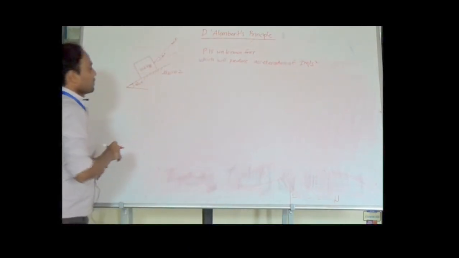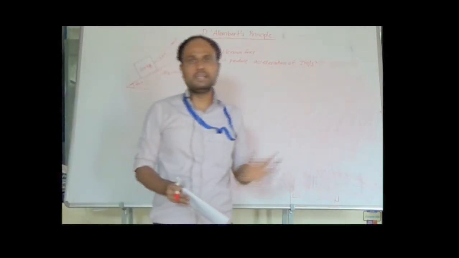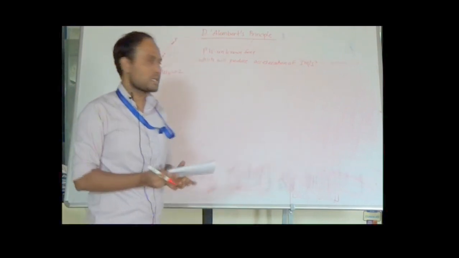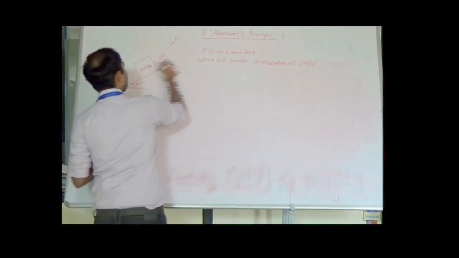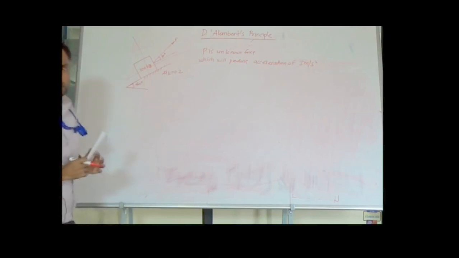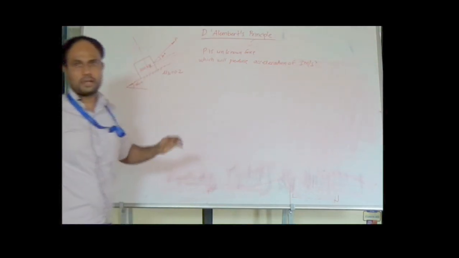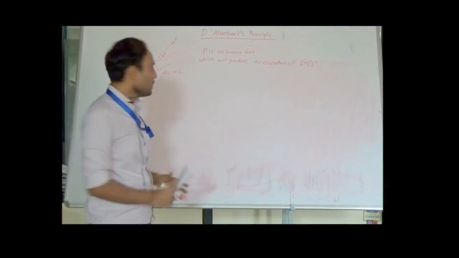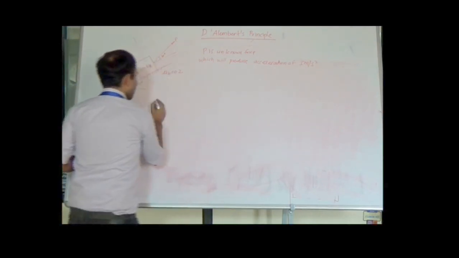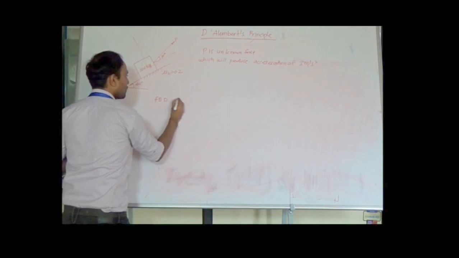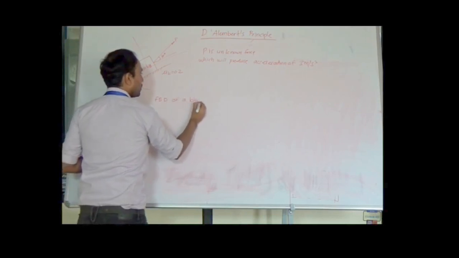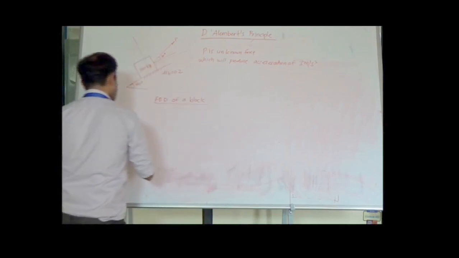Now in this case we have already discussed that the problem is on an inclined surface, so we have to shift the coordinate axis such that the x axis is parallel to the plane and the y axis is perpendicular to the plane. The first step will be to resolve the forces by considering the free body diagram of the block. So the FBD of the block will look like this. So this is the free body diagram.